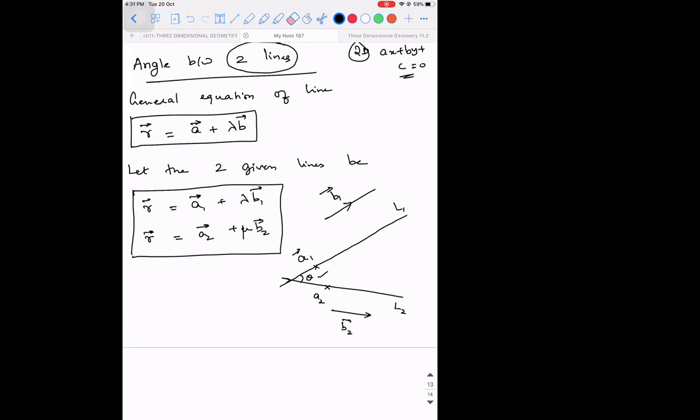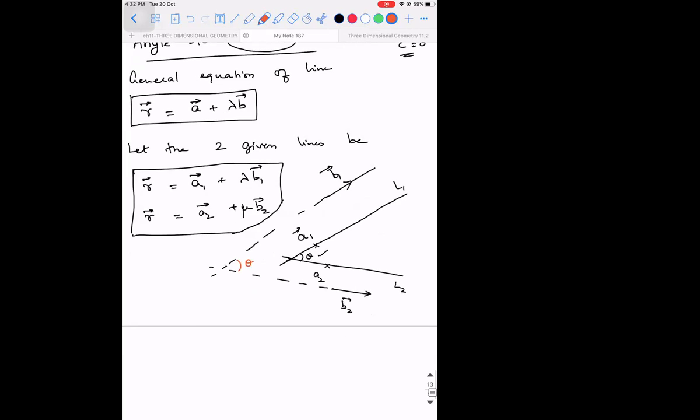Can I say that the angle between the lines L1 and L2 is the same as the angle between the vectors B1 and B2? Are you guys able to visualize this? If this is theta, there is also going to be theta, because the vectors which are parallel to the given lines are also going to meet exactly at the angle theta. Right. Now see what I'm going to do.